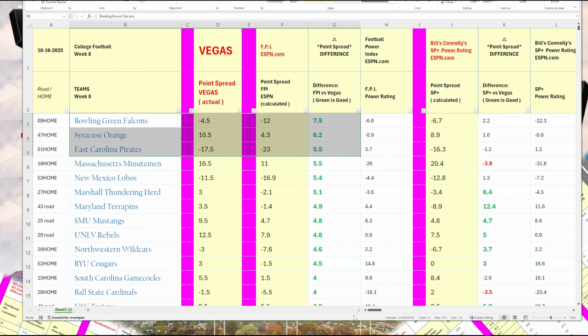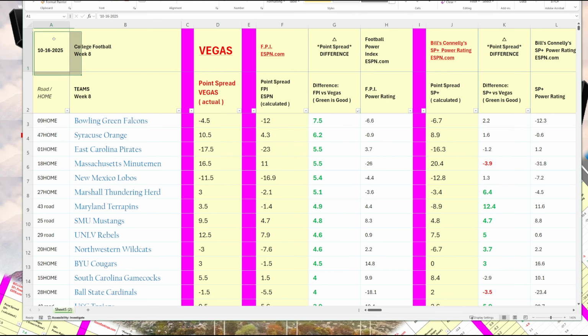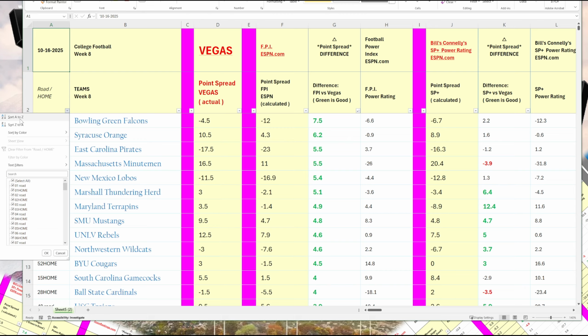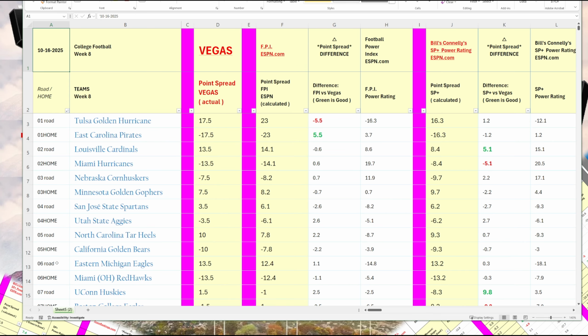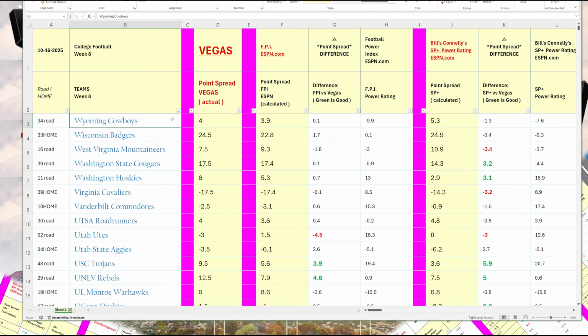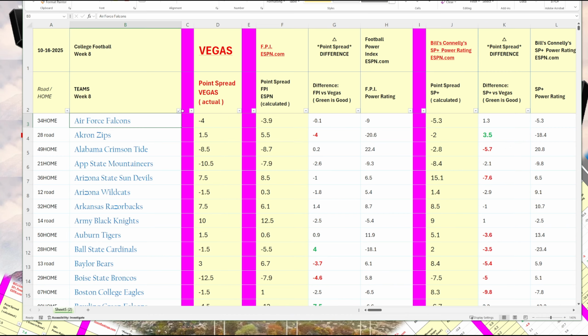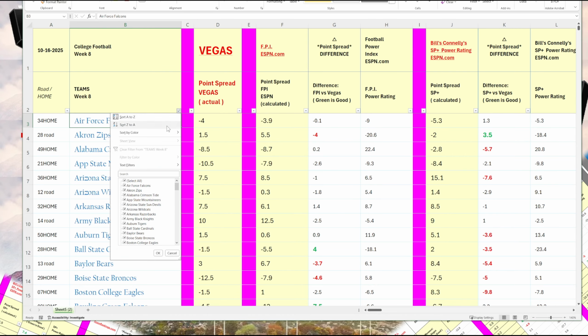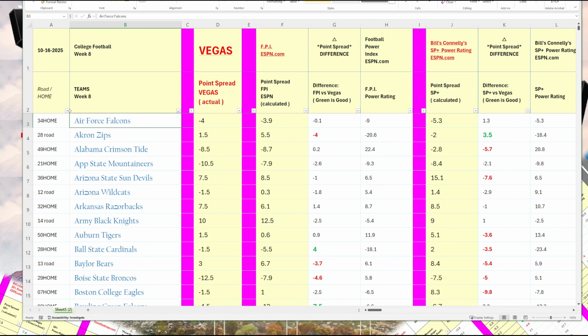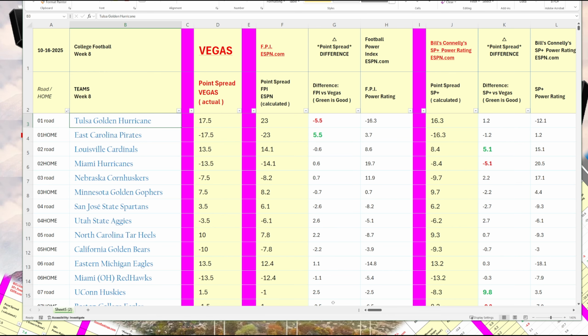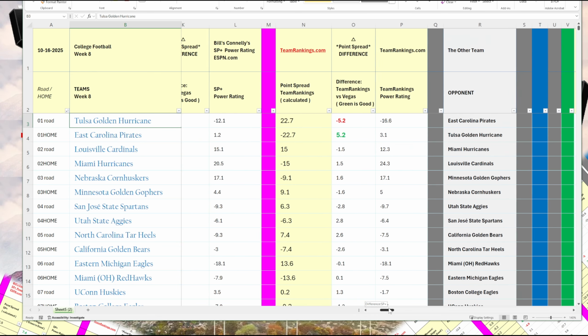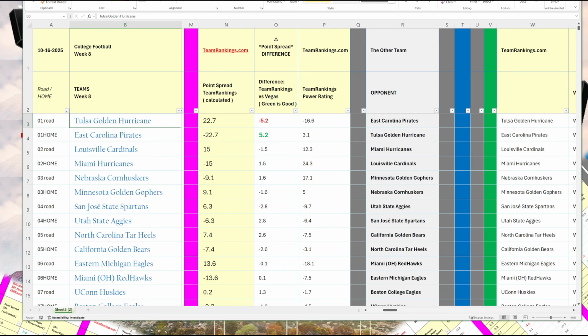I also want to let you know that if you want to reset the spreadsheet, you go to the first column and sort A to Z, and that resets all the games. You can also search teams alphabetically by using this little triangle here. So, resetting that first column. Now let's go to team rankings. So again, team rankings.